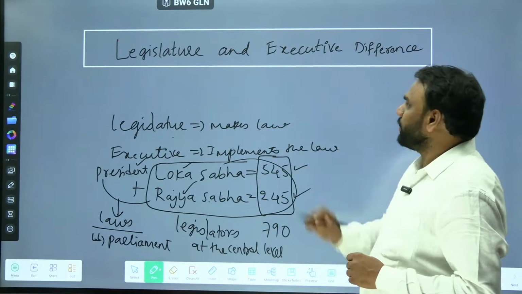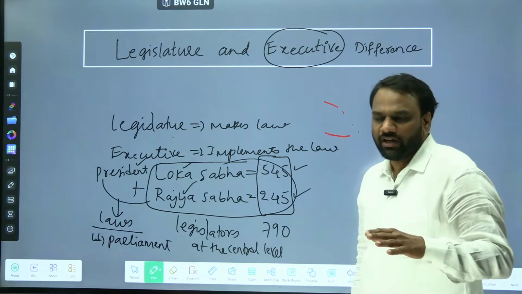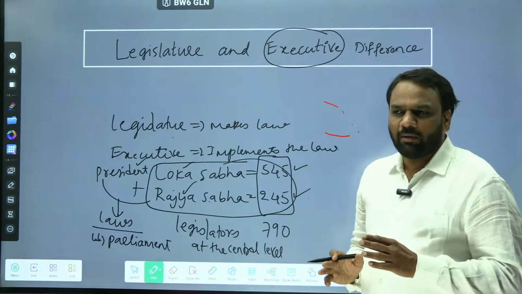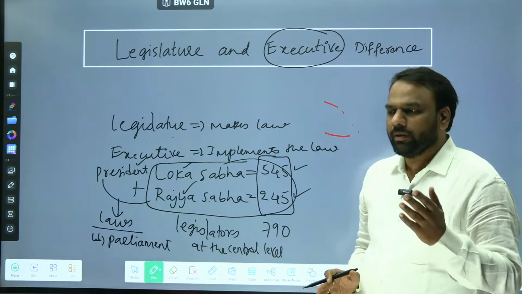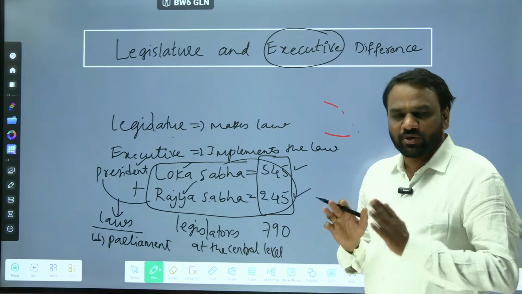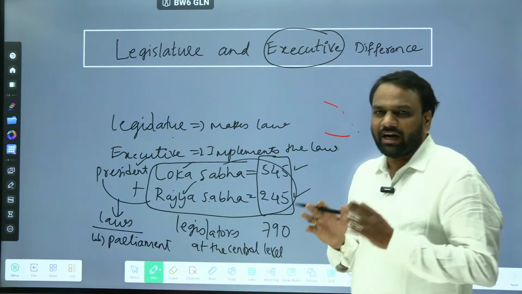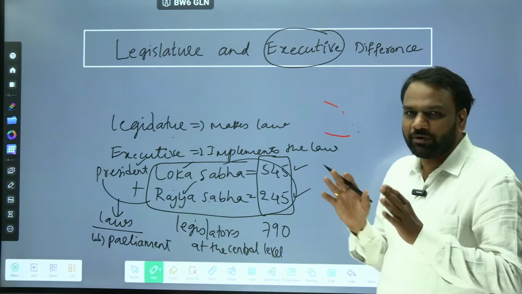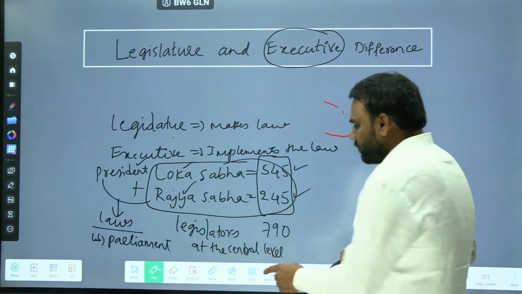Then who is the executive? Now initially, don't get confused about whether an IAS officer is part of the executive or not. Yes, they are part of the executive, but executives are divided into permanent executive and non-permanent executive. So now we will focus on non-permanent executives. Whenever the term executive appears in Lakshmikant, you should only interpret executive as we are going to discuss now.